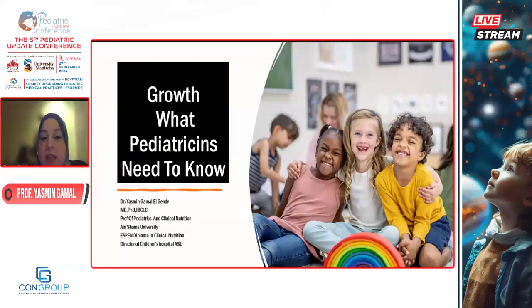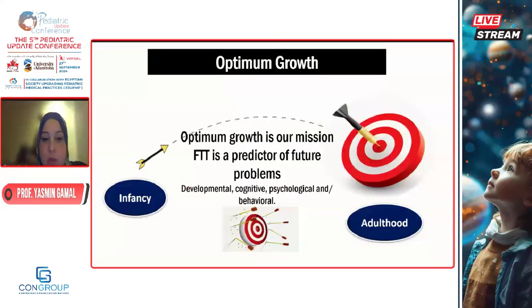So what I'm discussing today is what every pediatrician knows already, and I'm just highlighting some tips and tricks on monitoring of growth and how we can detect growth abnormalities early, to prevent children from the huge consequences of malnutrition. This is our mission. Our mission is optimum growth. We want the journey from childhood to adolescence to pass smoothly, without any growth abnormalities, because we know that the impact is huge. We need optimum developmental, cognitive, psychological, and behavioral development for all our children.